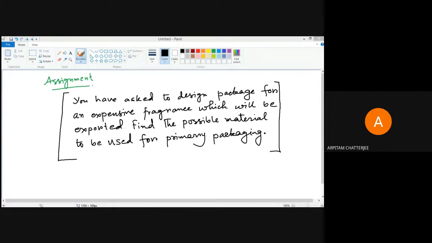Okay, it seems there is no such doubt as of now. If you get any doubt, you can actually raise the query in the group.